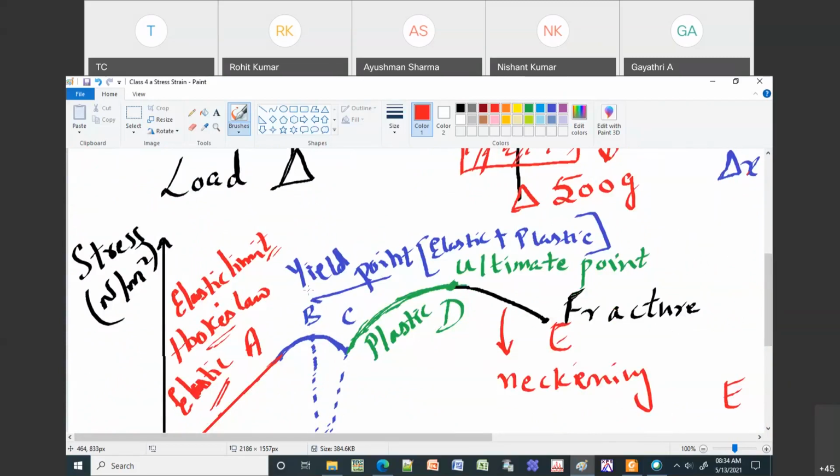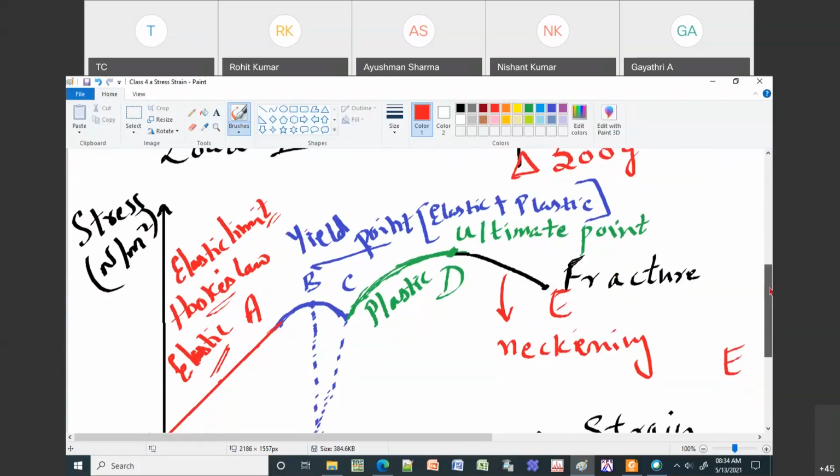Yield point means that up to this point, your material can have both elastic and plastic nature. Beyond B, even if you don't increase the stress, your strain is going to increase. Even if I keep the same stress, your strain is going to still increase. That is why I'm showing this BC. In some cases they won't show this; it is left to you. B is called the upper yield point and C is called the lower yield point.